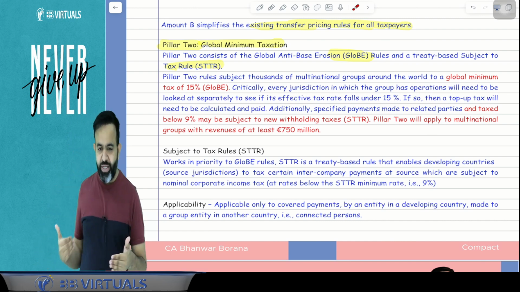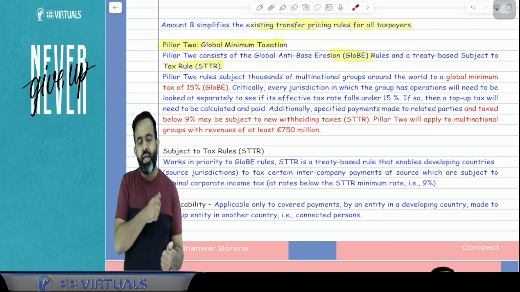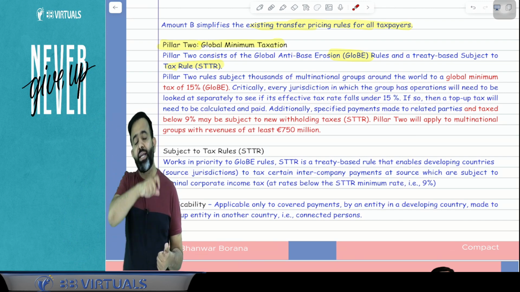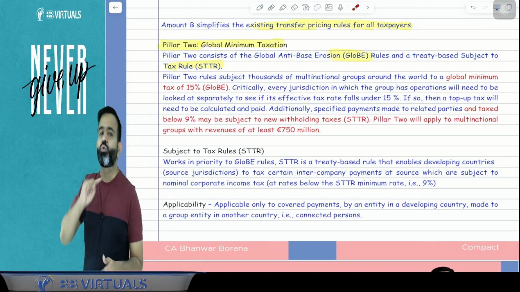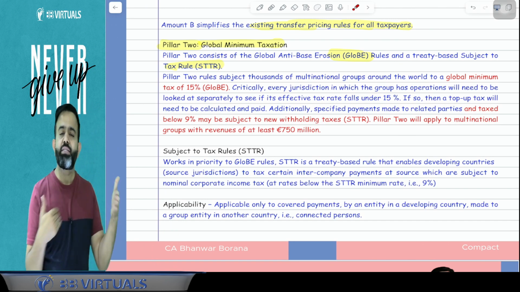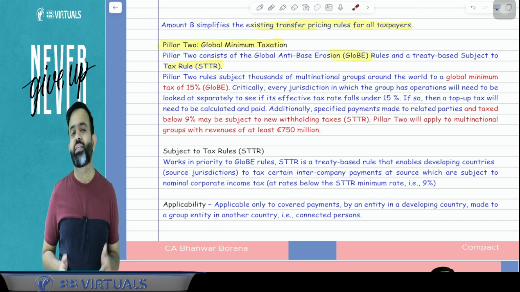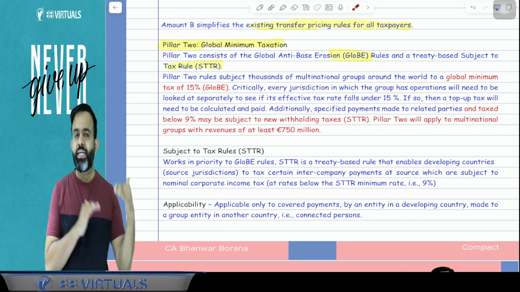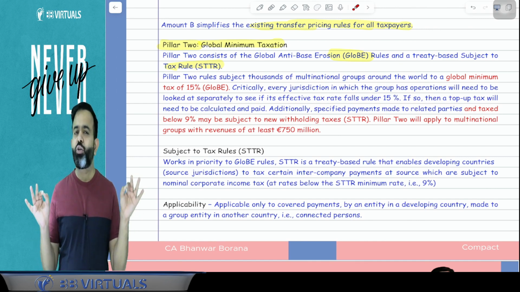Suppose, for an example, one company is located in India and one company is located in the UK. Example: Unilever UK, and in India, Hindustan Unilever. Hindustan Unilever makes a payment to the UK Unilever. Then guys, when there is an intercorporate transaction, or you can say an associate enterprise transaction, then the minimum TDS rate, or you can say tax rate, should be 9%. This is called your STTR.